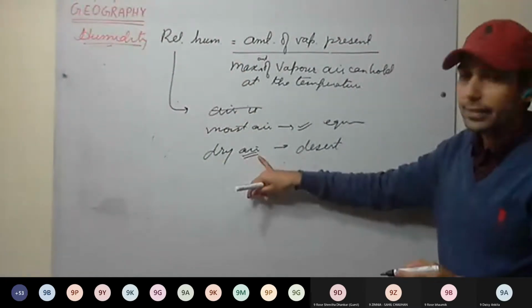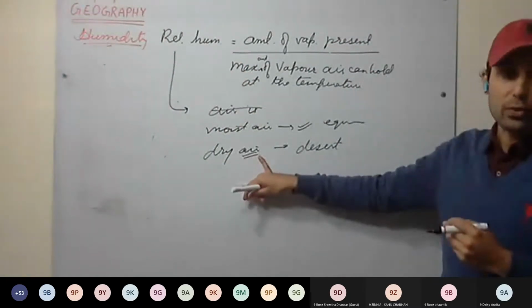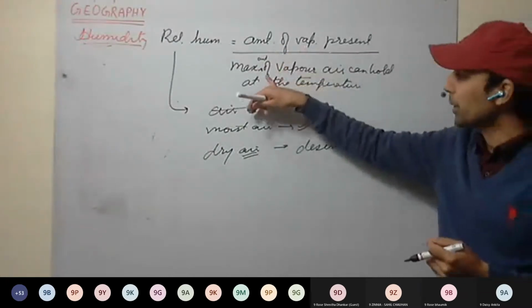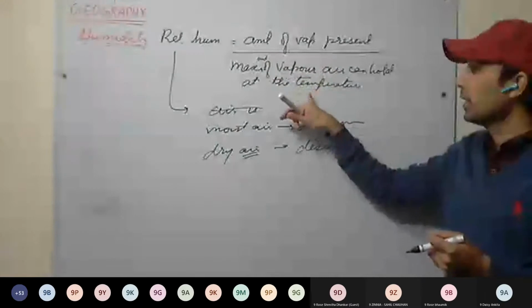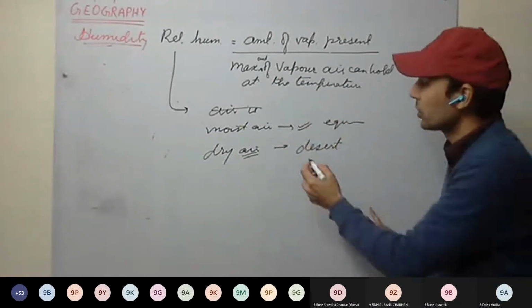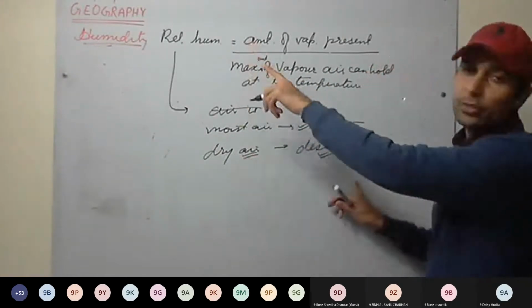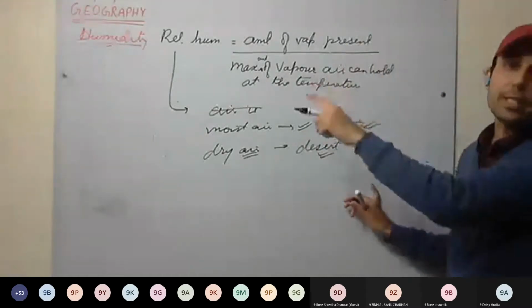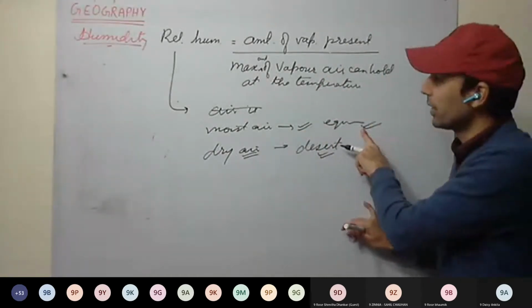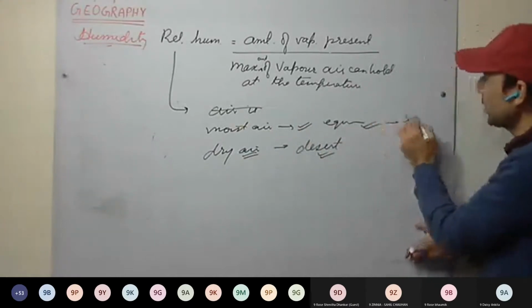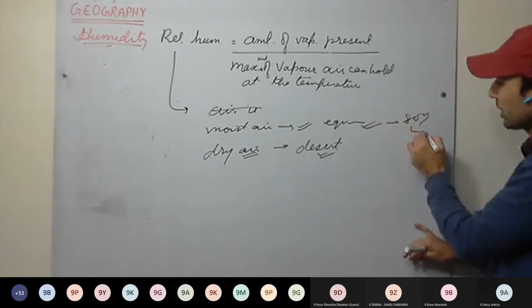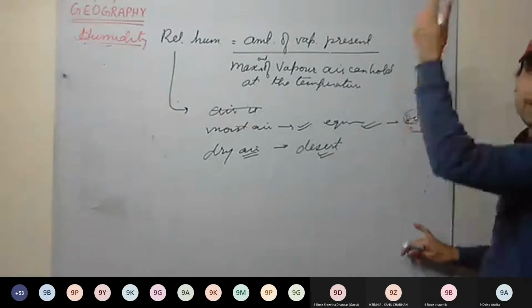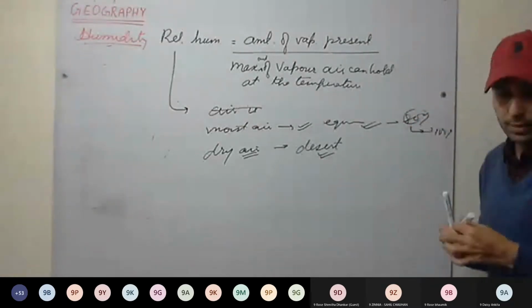That means dry air is there, containing very little water vapor. That means the amount of actual water vapor contained is very less as compared to the maximum amount of water vapor the air can hold at that temperature. Whereas in the equatorial region, the relative humidity is quite high, mainly around 80%. When it reaches 100%, the rainfall takes place.